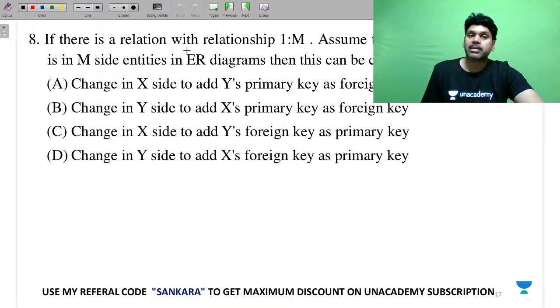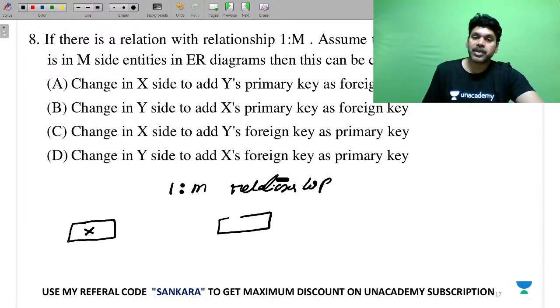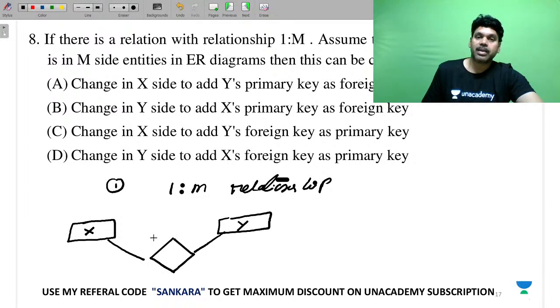So when you look at a relationship with a 1:m, there are two entities, X and Y. I'm giving you a complete description, don't worry. This is the first point. The relationship between X and Y is a 1:m. X is the one side, and Y is the many side.